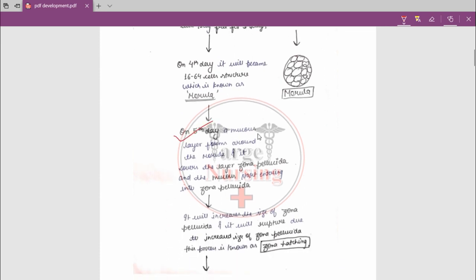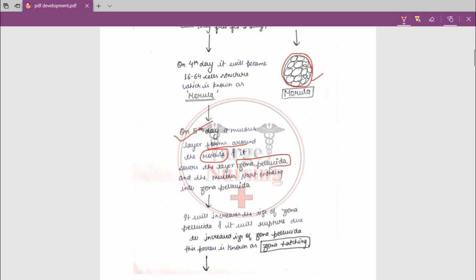And on the next day, the 5th day, what happens? A mucus layer forms around the morula. Like this is a morula, so around the morula a mucus layer will form. For that I'm going to show you the image of this morula and how the mucus layer will form around it. Okay, now you can see it here. A mucus layer will form around the morula and it covers the layer zona pellucida.